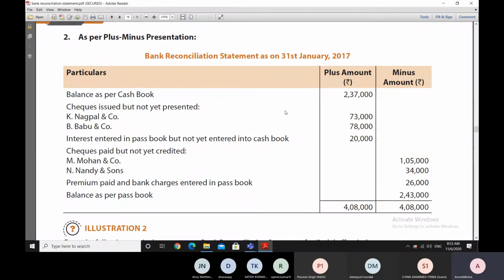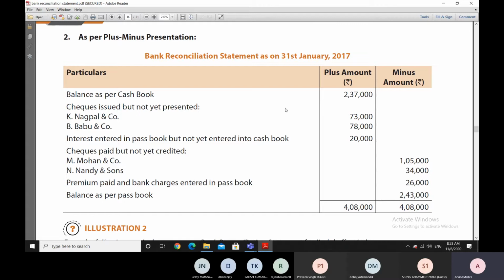But just for an example, let us say that we are having a cash book balance in the negative. It's an overdraft balance. Negative means it is a bank column balance, not the cash column balance, because cash in the cash book cannot be negative. So let us say that there is an overdraft balance showing in the bank column of the cash book, which is minus 2,37,000 rupees.